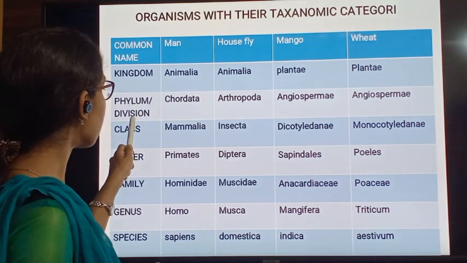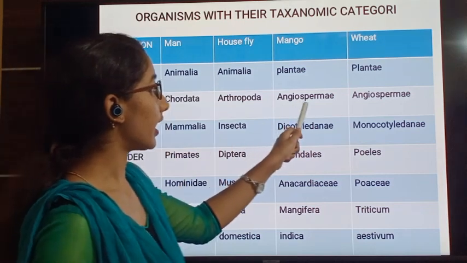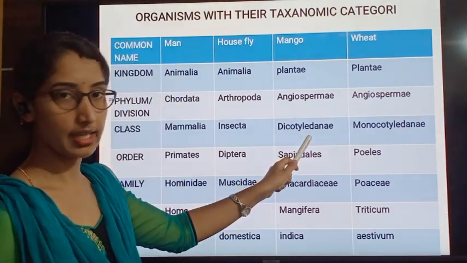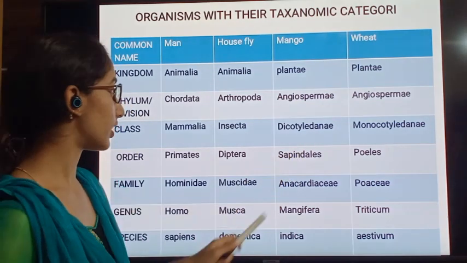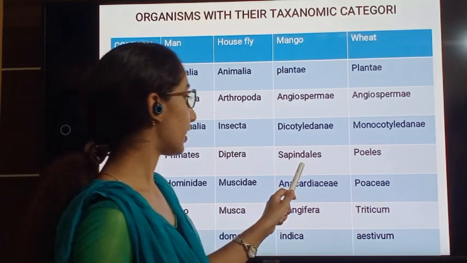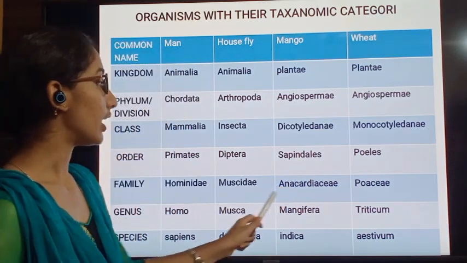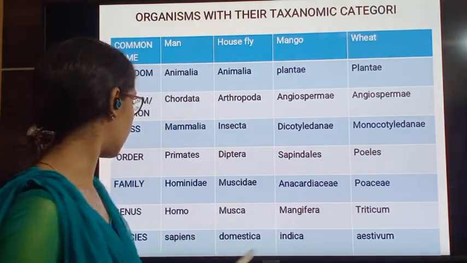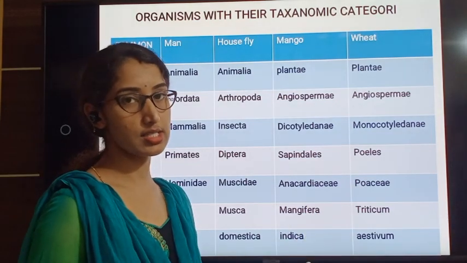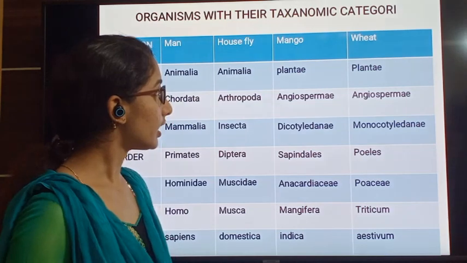For plants we call it division Angiospermae, and it belongs to class Dicotyledonae. That means two cotyledons are there in that, and order Sapindales, family Anacardiaceae, and genus is Mangifera, species is indica, Mangifera indica.